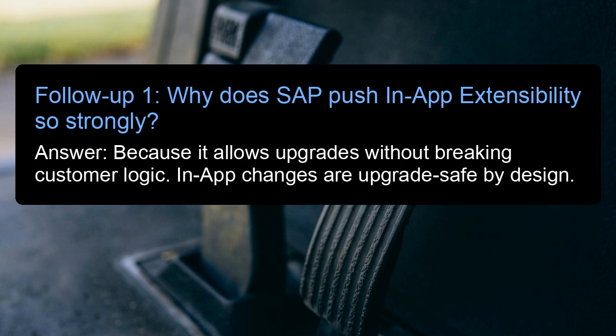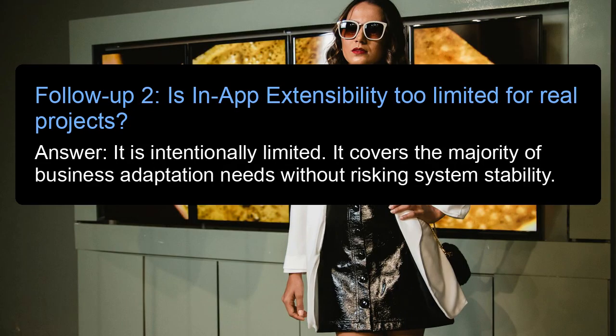Follow-up 1. Why does SAP push in-app extensibility so strongly? Answer: because it allows upgrades without breaking customer logic. In-app changes are upgrade safe by design. Follow-up 2. Is in-app extensibility too limited for real projects? Answer: it is intentionally limited. It covers the majority of business adaptation needs without risking system stability.